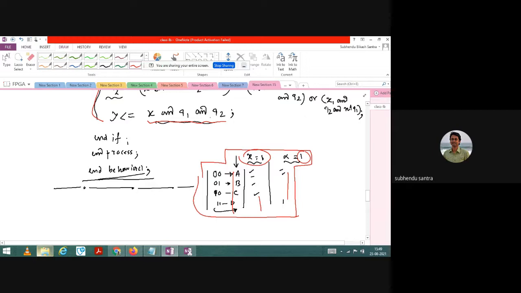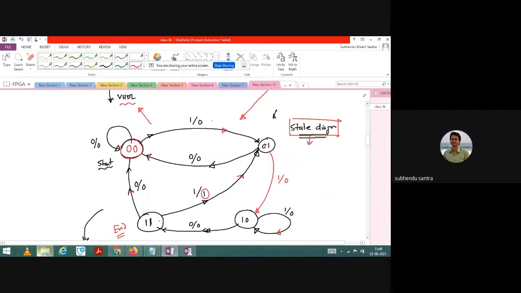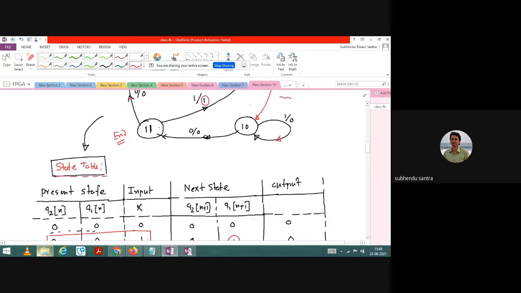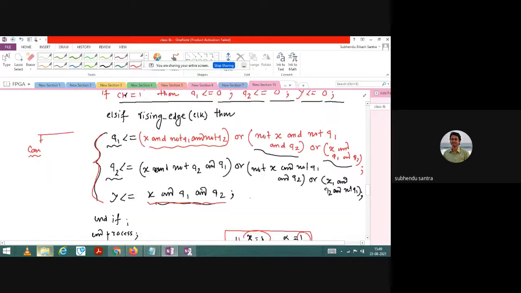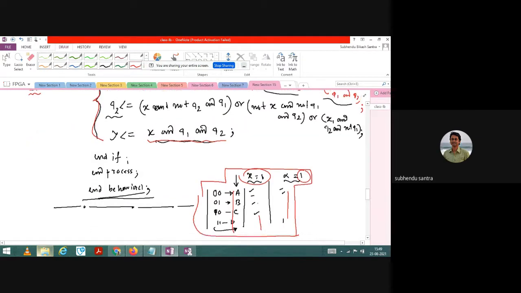But if your state diagram is simple, let us say it is not a complicated diagram, you see, this is a fairly complex state diagram. What I have written here, this is not simple, this is a fairly complex state diagram. However, I can just write it in a very easy way. But if you have something more complex than this, definitely you can use this case structure and this style of coding. Otherwise, it is easy to implement.